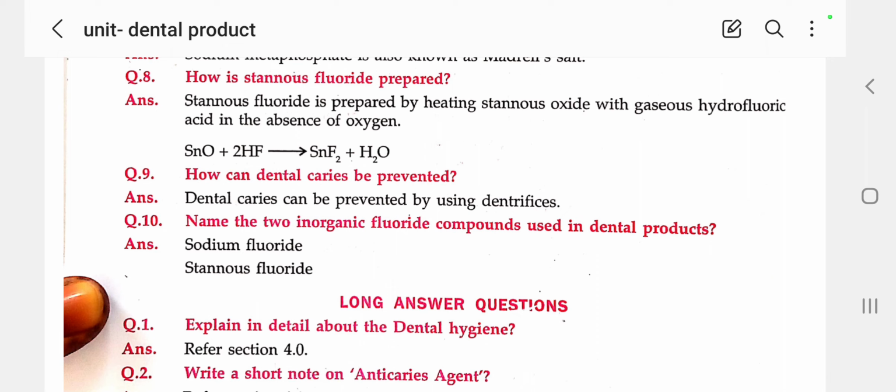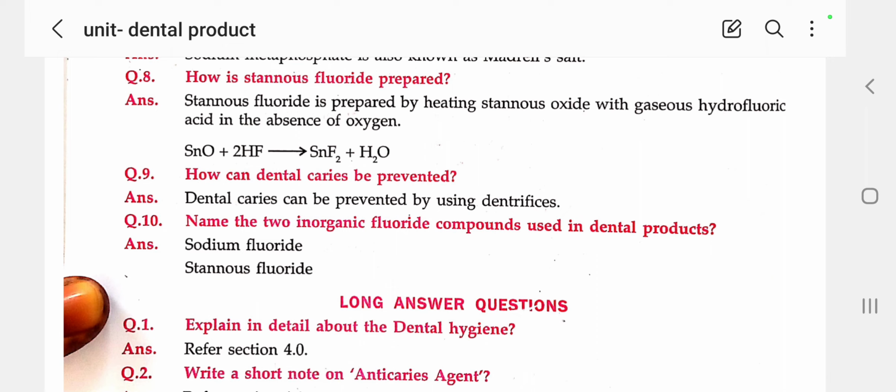So immediately after taking food, or any hot tea or juice, we should gargle one or two times, so that any food particles present between the teeth come out of the mouth, and then you feel much better. It also prevents bad odor from the mouth. This is the main precaution to get rid of dental caries.